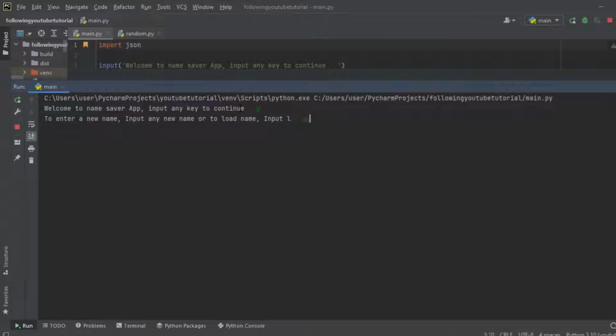Let me write YouTuber, then enter. It says name has been saved, and when I run it again, I want to load the data back. I enter any key to continue, and it says input any name, or to load name input L. So when I input L, it says YouTuber was the last name saved using JSON. That's what we are going to be working on today.